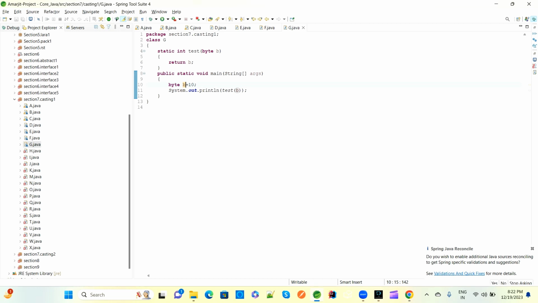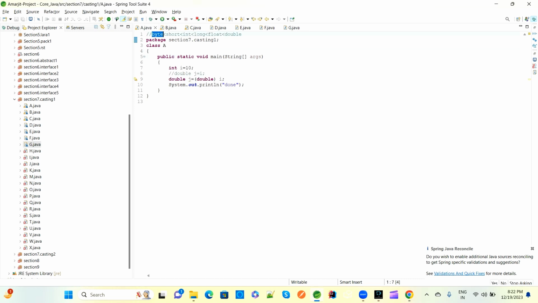The compiler will check whether any parameterized test method is available inside this class G. Yes, this test method is there. It is a byte-to-byte parameter, because we are passing byte b and here also byte b is required. So no issues. The compiler does not have issues because byte is fine, either byte or any higher type.